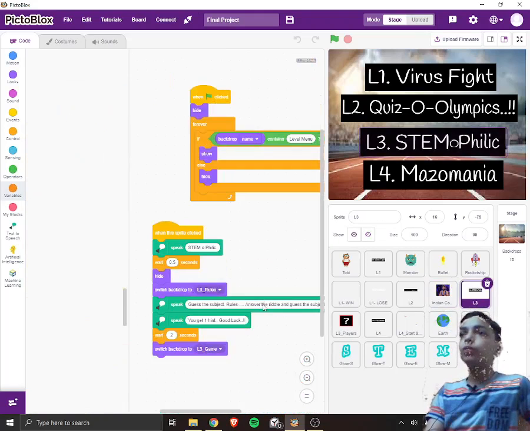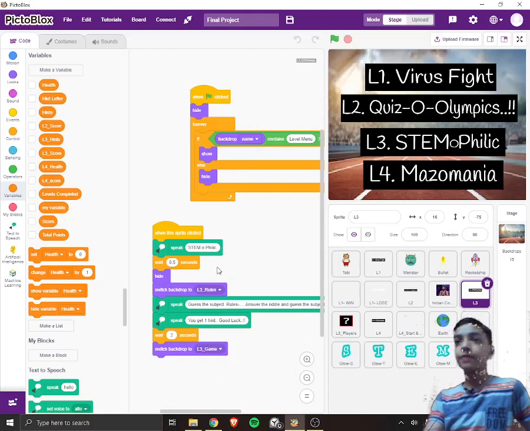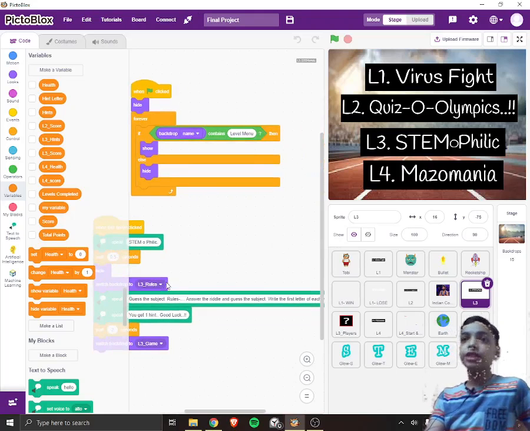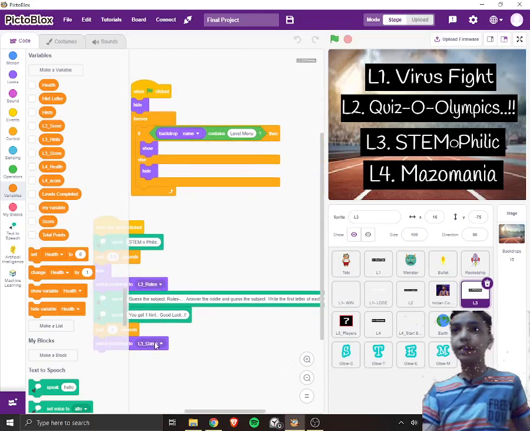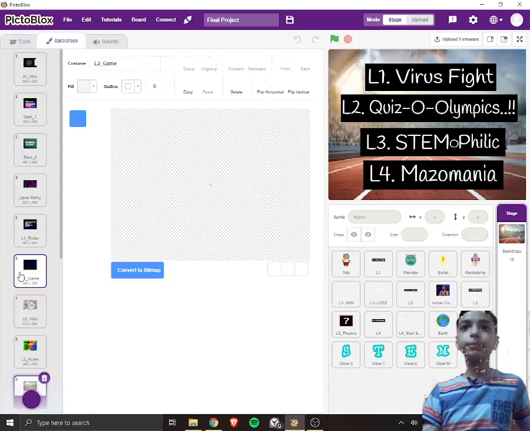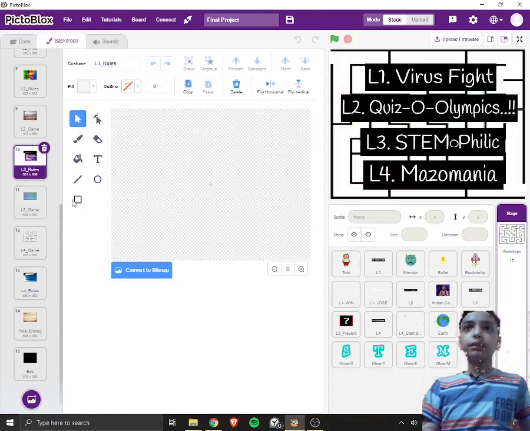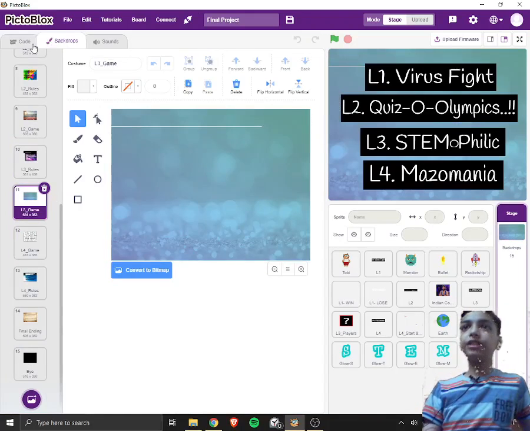So now to the third one, that is Thermophilic. It will speak the name, change the backdrop to L3 rules, and then to L3 game. L3 rules, let me show it to you. L3 rules is this one, and then L3 game is this one.